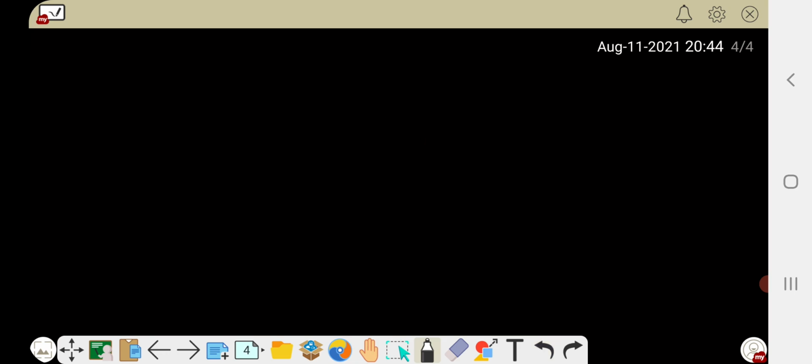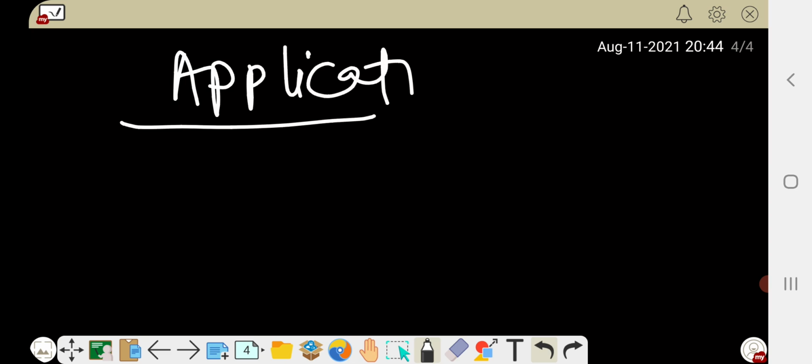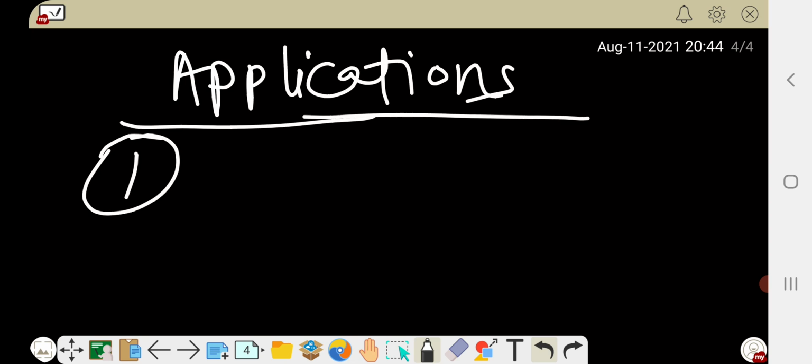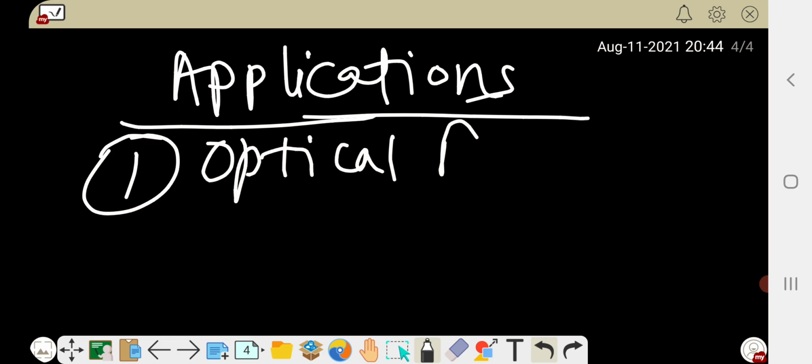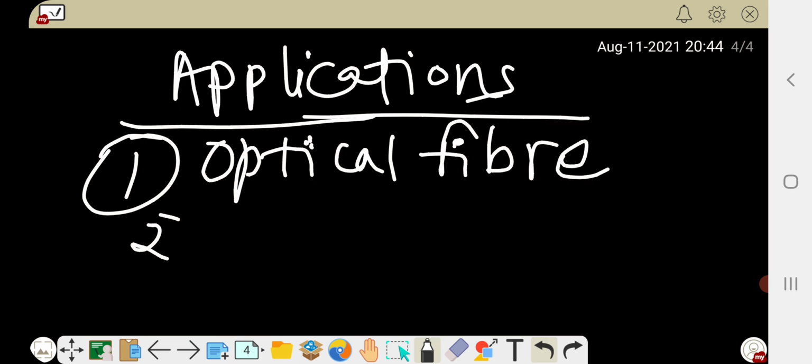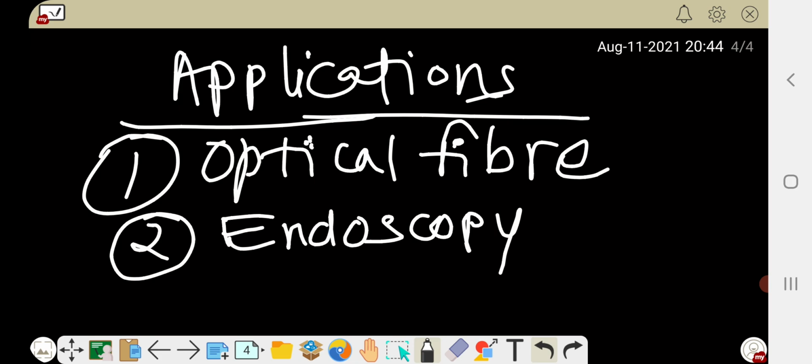In our day-to-day life, where do we see total internal reflection happening? Some applications are: first, and important, optical fiber, which is used for data transmission in electronic circuits and which is very reliable. Second is endoscopy. When we go to the doctor with some problem in our stomach or abdomen, the doctor asks us to get an endoscopy. This endoscopy is based on total internal reflection.